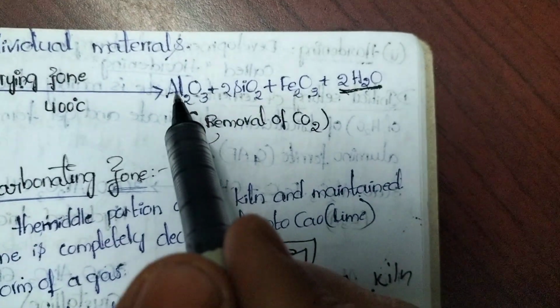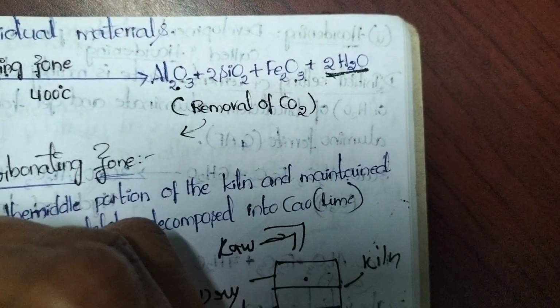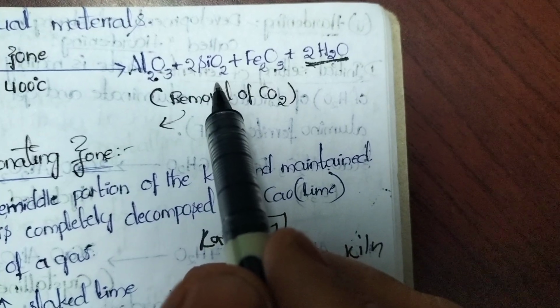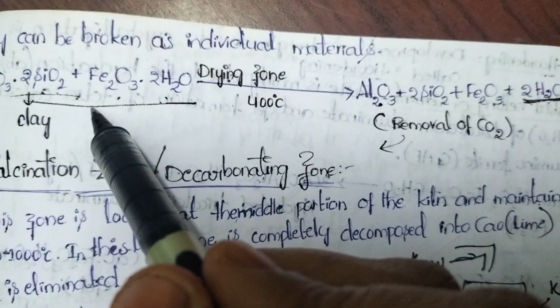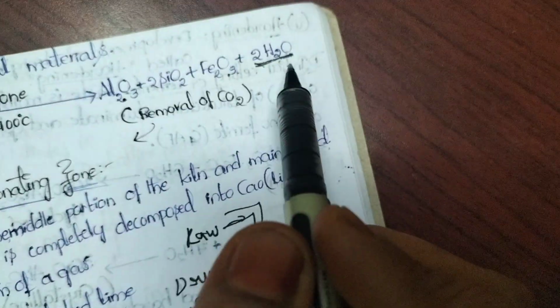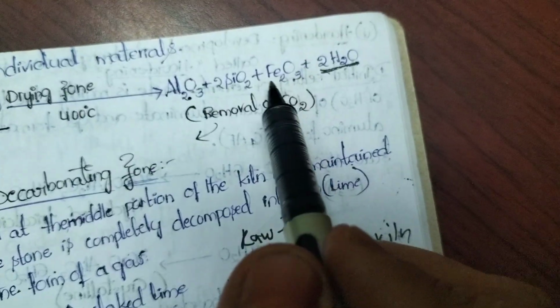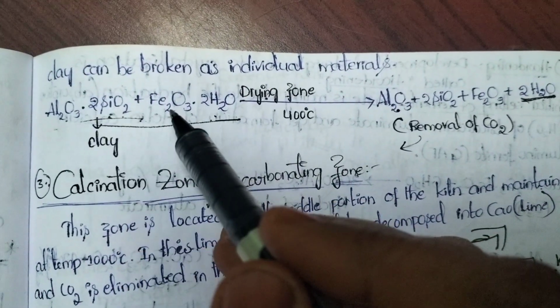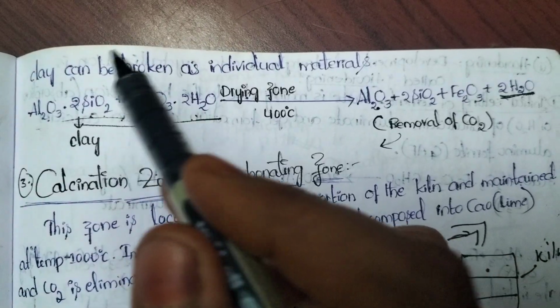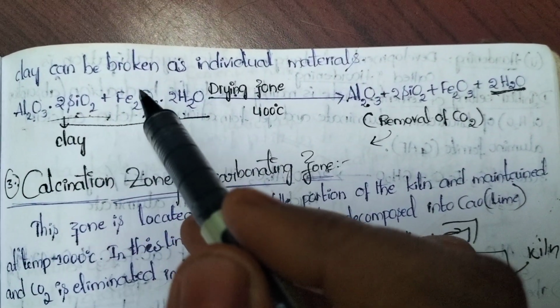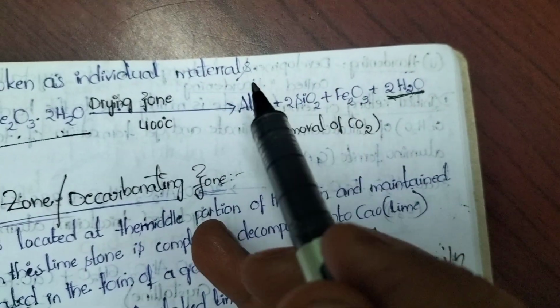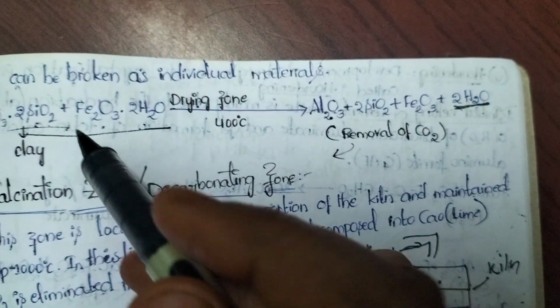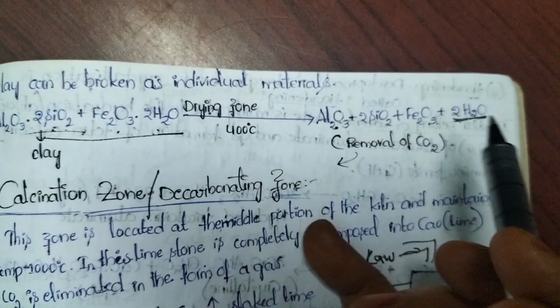We can observe here: alumina is separated from silica, silica is separated from alumina, ferric oxide is separated from water, water is separated from ferric oxide. So the raw materials which are in combined form in this drying zone will be separated. That is the first reaction. Second reaction, we are removing the water from raw materials. So that is about the drying zone.